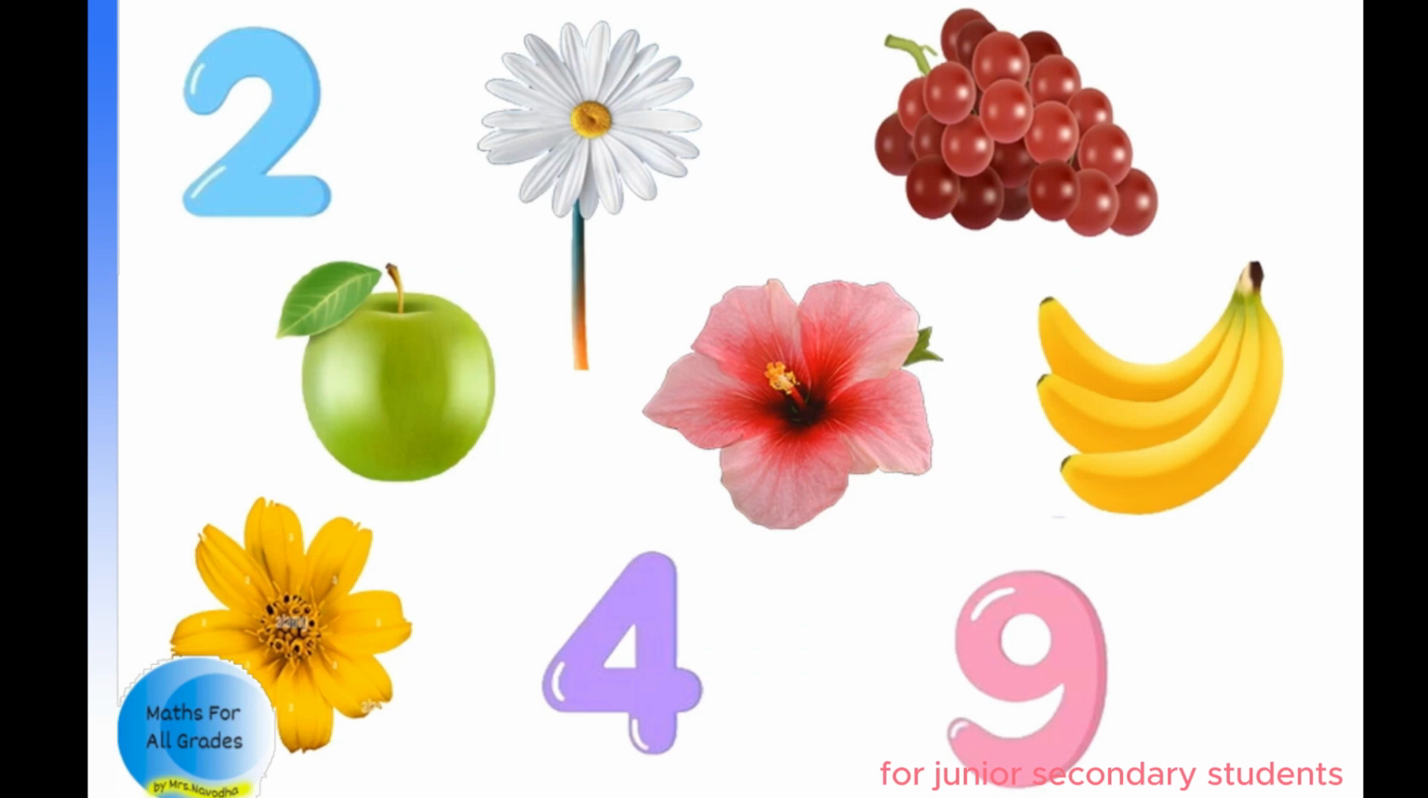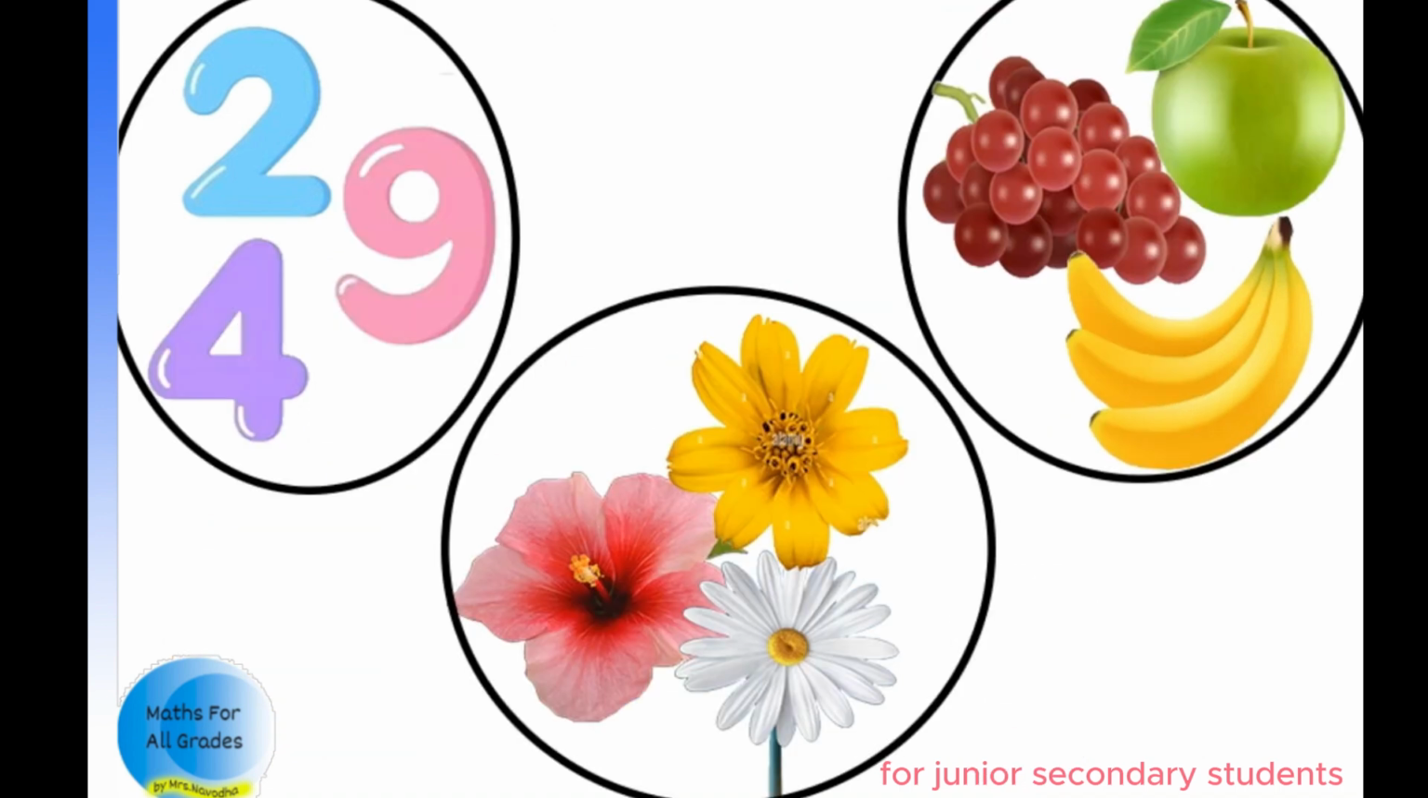Here I prepared a little presentation for you to understand about sets. There is a picture collection. We can see flowers, banana, grapes, several numbers and an apple. Now let's categorize these objects into groups. So there is a flower group, fruit group and number group. So there are three groups, or you can say there are three sets here.